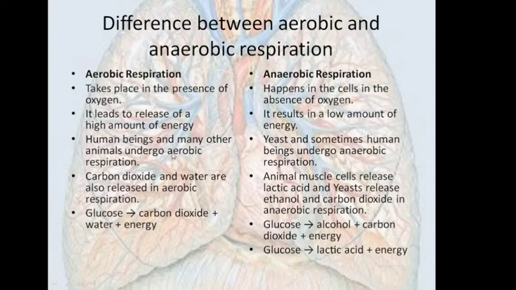Human beings and other animals undergo aerobic respiration; yeast, and sometimes the muscles in our body, undergo anaerobic respiration. Carbon dioxide and water are produced during aerobic respiration. Depending on where the anaerobic respiration takes place, either lactic acid or ethanol (alcohol) will be produced.